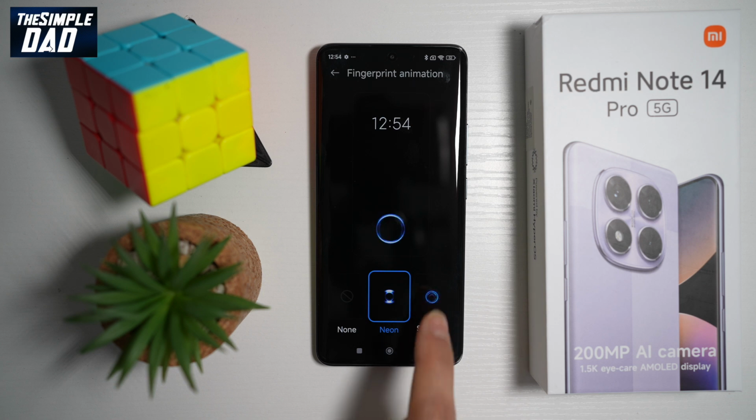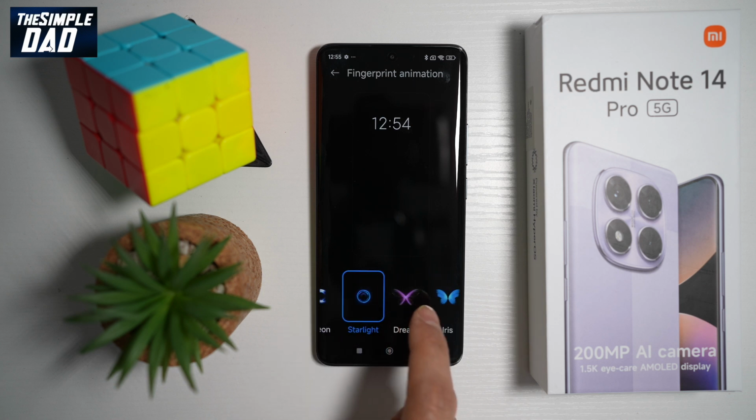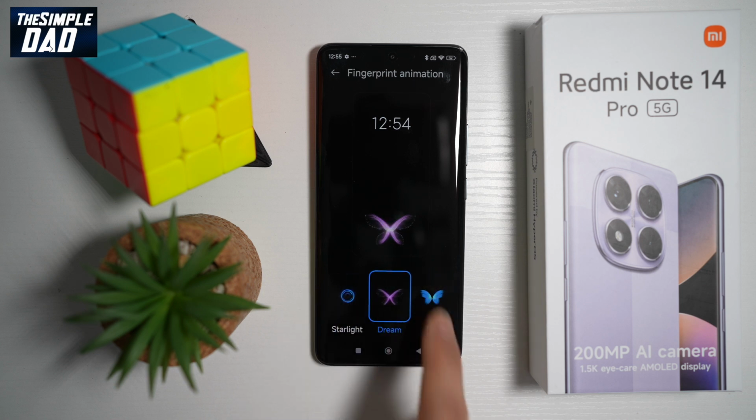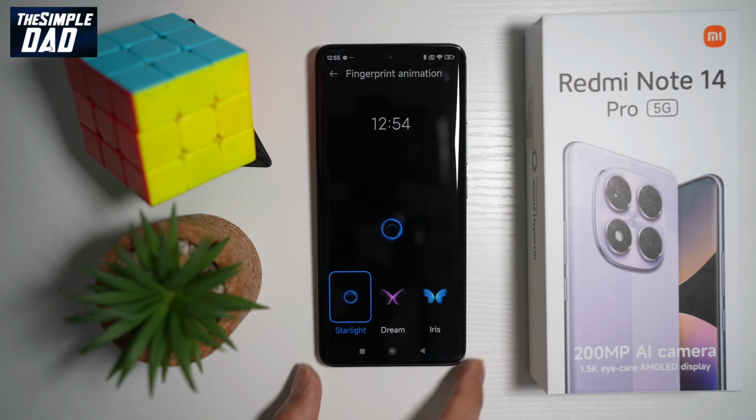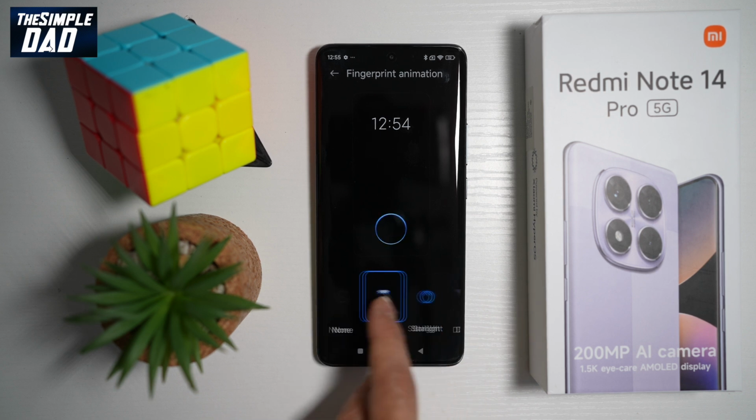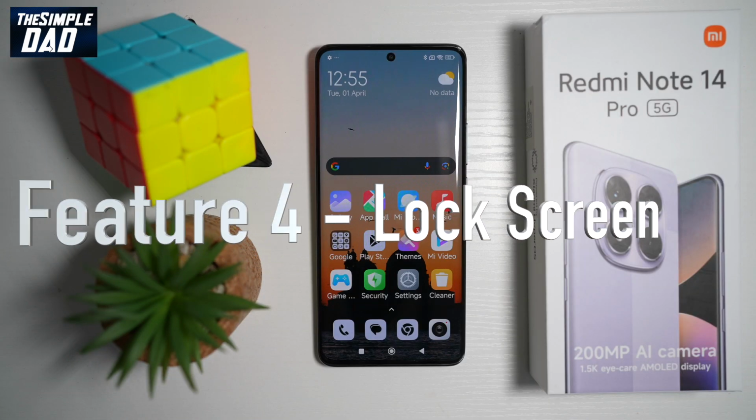So you have neon, starlight, dream, and iris. So go ahead and choose from these available animations. Again, if you're in for a long term, you will get updates in the future and more animations will be added. Now, feature number 4 is your lock style.